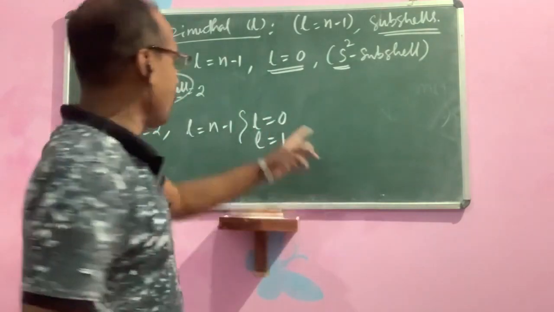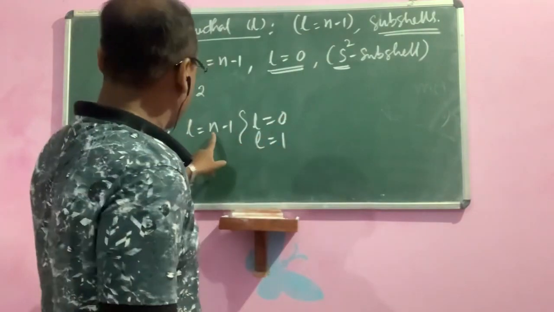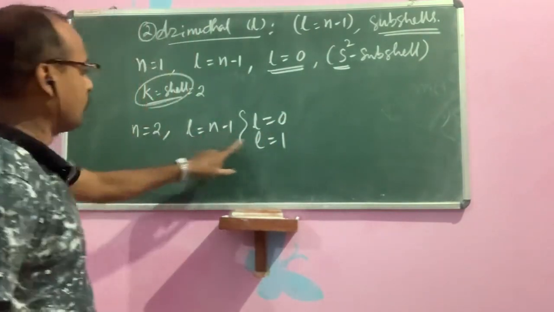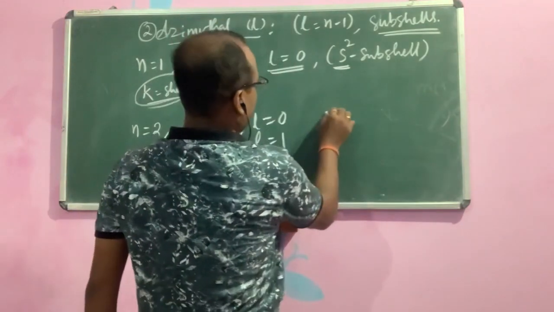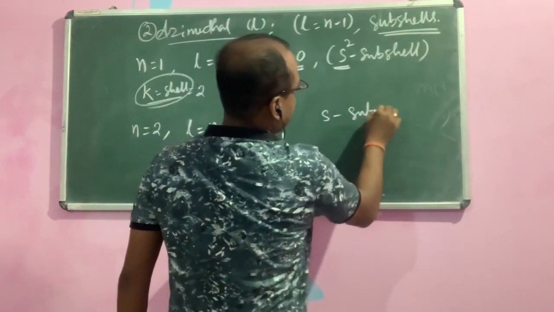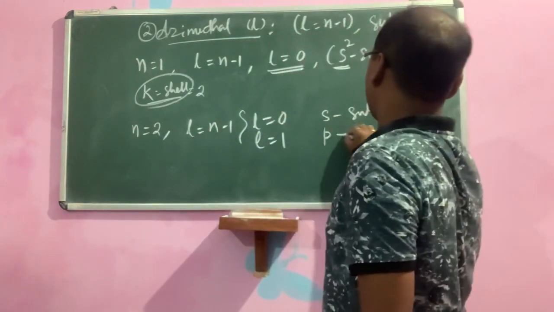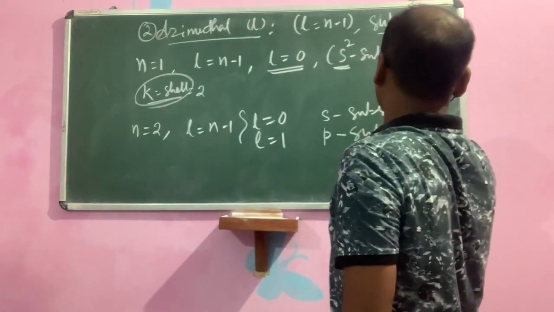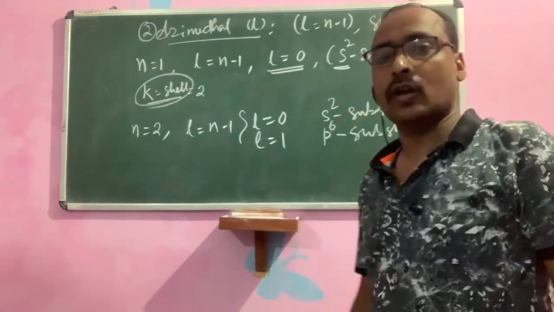You have to take L also 0 because previously it has gone, but actually 2 minus 1 is equal to 1, and again you have to consider the 0. So what are the subshells? The S subshell for L equal to 0, and the P subshell. S contains 2 electrons, P contains 6 electrons maximum.